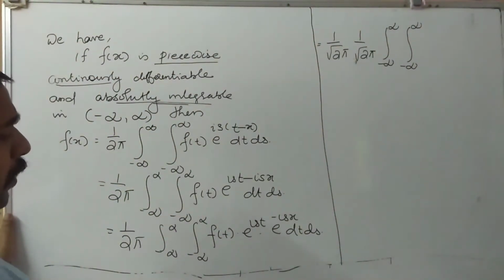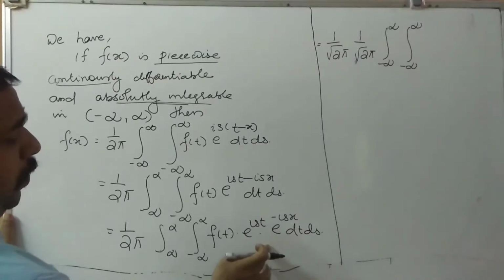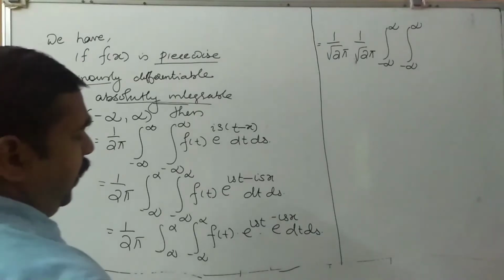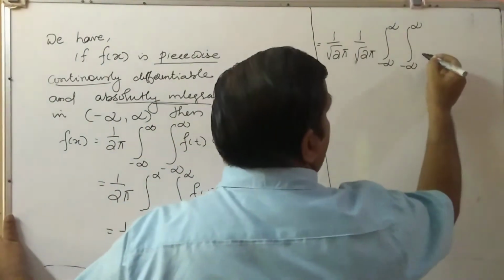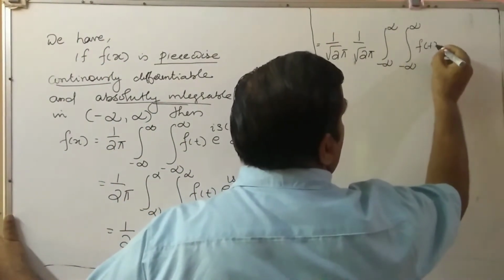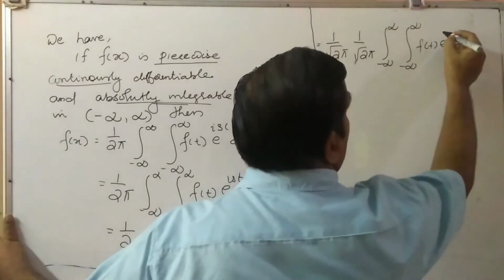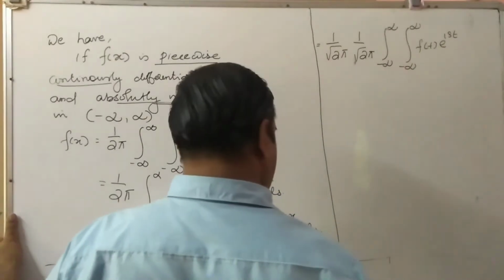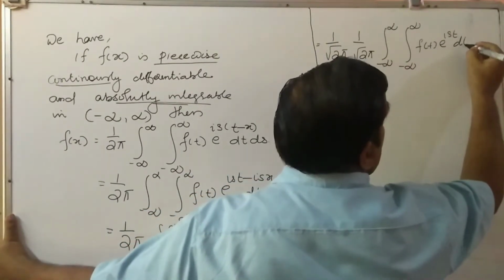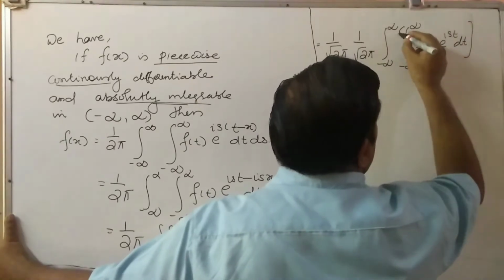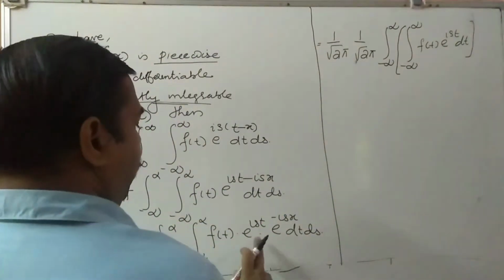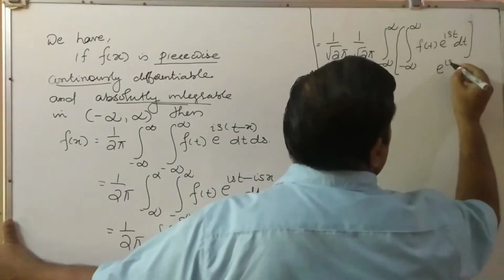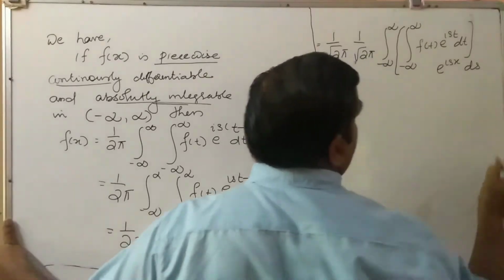So you take this dt. We take the function that consists of dt, that is f of t e raised to ist dt. So this is one set. The remaining is e raised to minus isx ds.